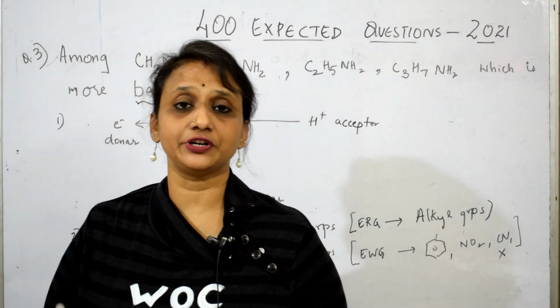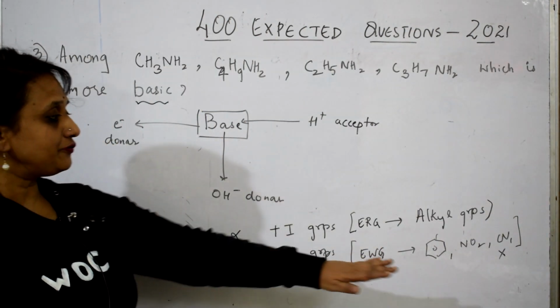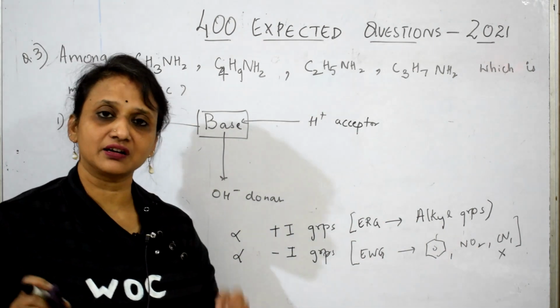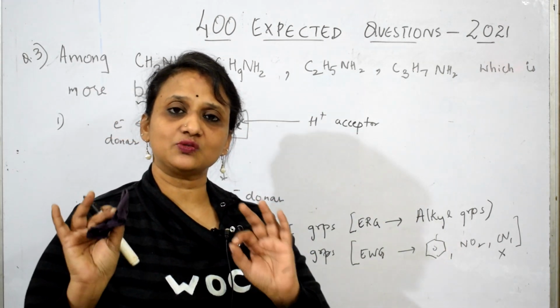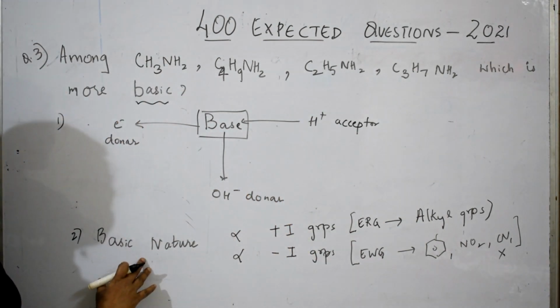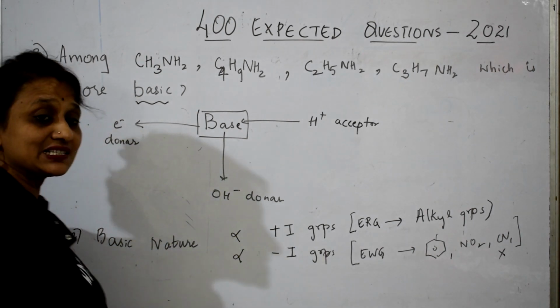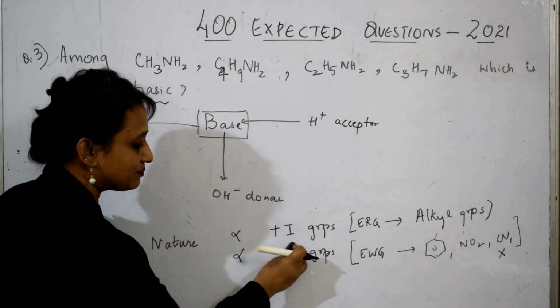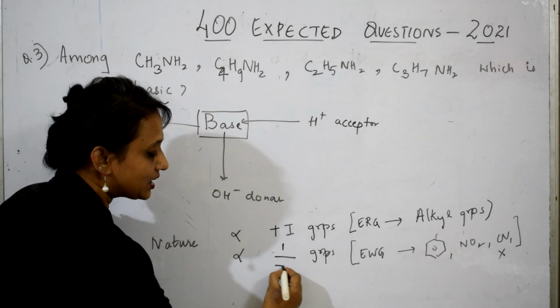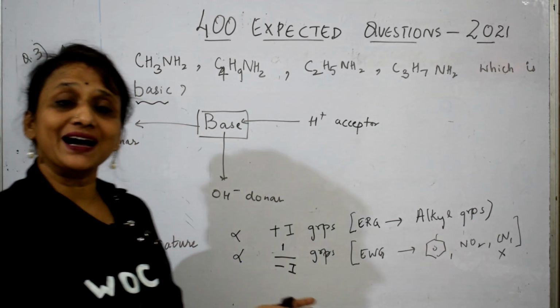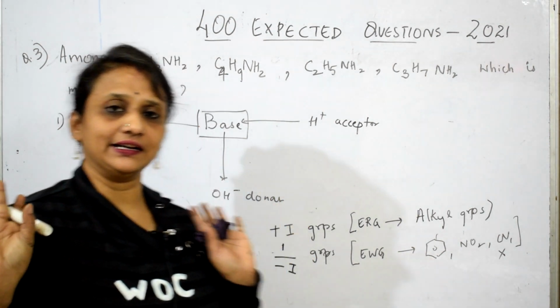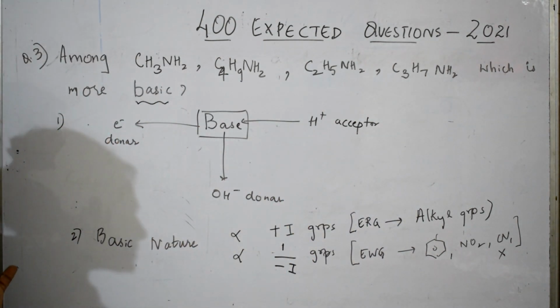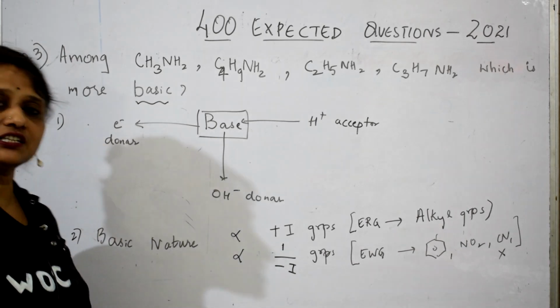Remember students, it is only one concept: basic nature will be more if plus I groups are more. Basic nature will become less if minus I groups are more, indirectly related. I understood this concept, and I'll come back and understand this question.